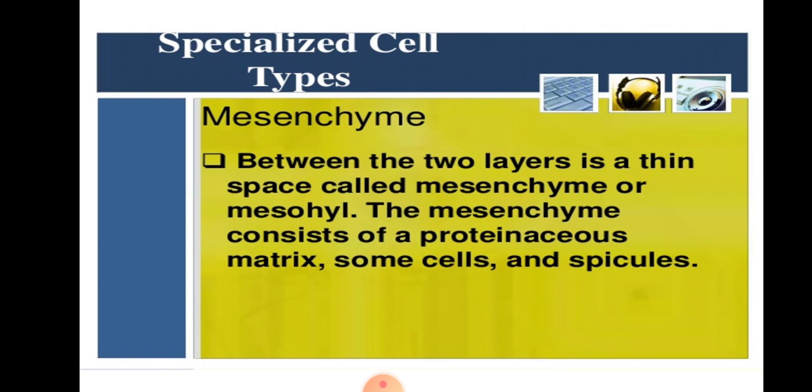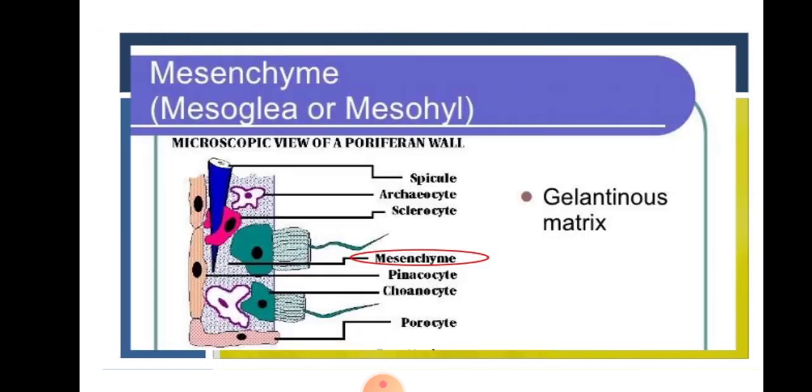Then another cell, that is the mesenchyme cells. Between the two layers is a thin space called the mesenchyme or mesophyll. The mesenchyme consists of a proteinaceous matrix, and some cells and spicules are present. So in between these two layers, some specialized cells are found, known as the mesenchyme cells.